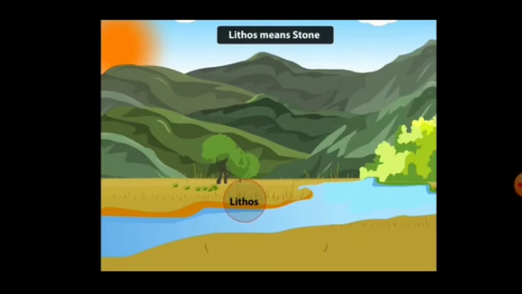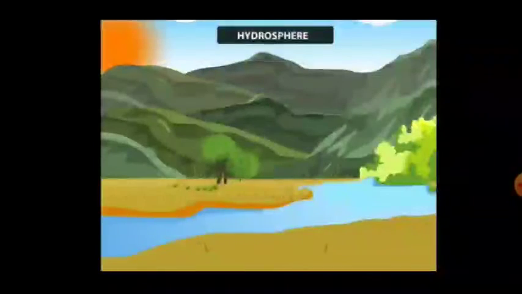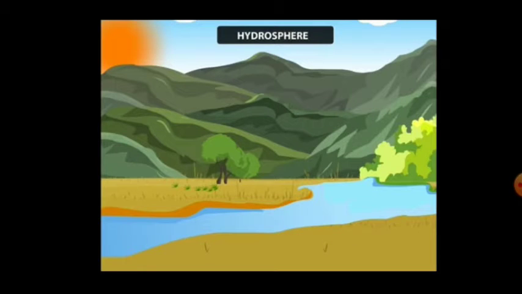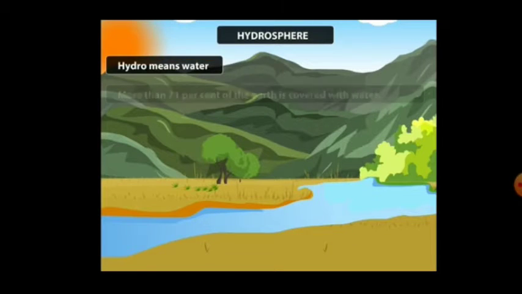The first major domain is lithosphere. In the Greek language, lithos means stone. Therefore, lithosphere is the solid portion of the earth. There are two main divisions of lithosphere. First one is the large land masses, known as the continents, and the huge basins called the oceans.